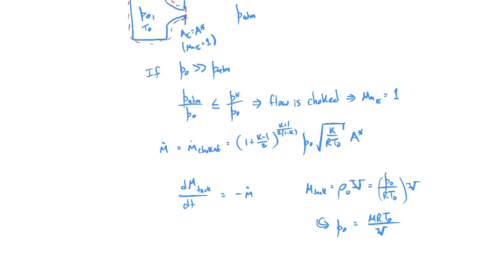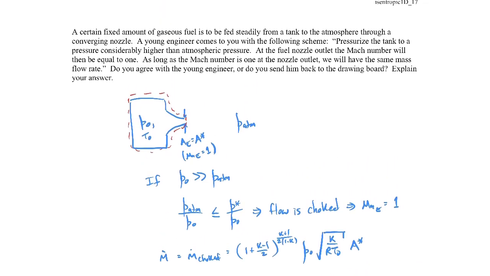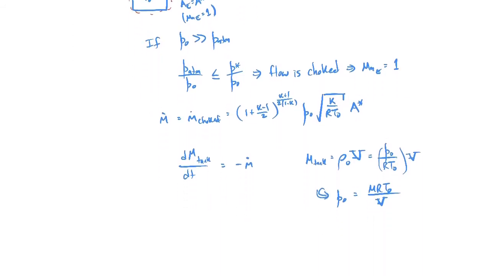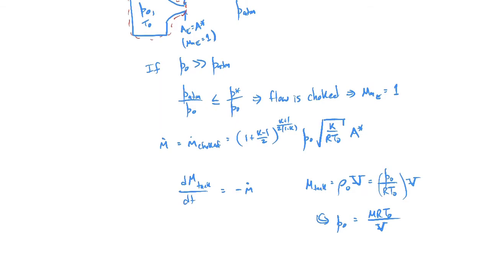So as the mass in the tank decreases because you're removing mass, you can see that the stagnation pressure would change, right? I guess we didn't state exactly what happens to the stagnation temperature in this problem, but if we had a heater and held the stagnation temperature constant, then you'd see the stagnation pressure would decrease. If we said there was no heat transfer, that it was an adiabatic process, then you'd have to write out the first law for the stagnation temperature, but you would find that it would decrease there as well.